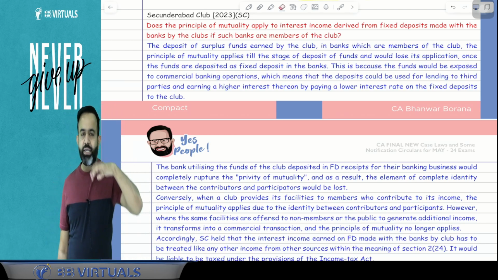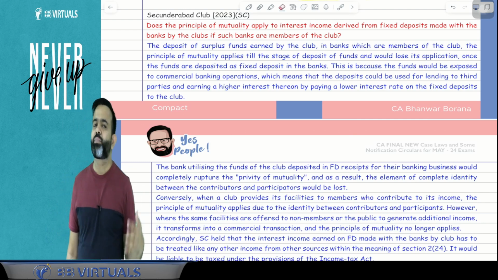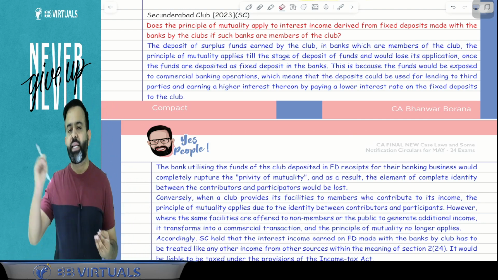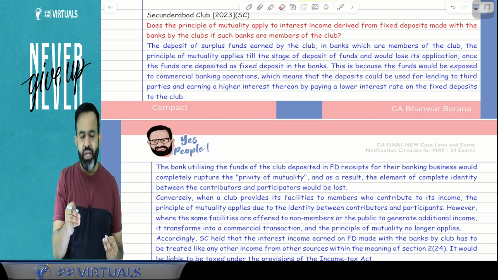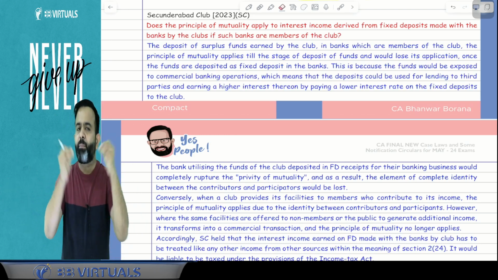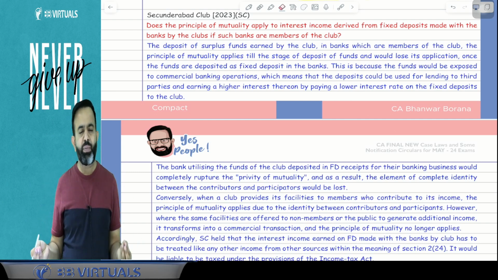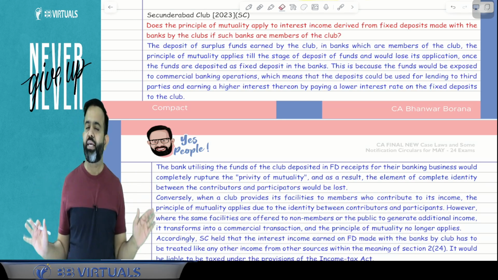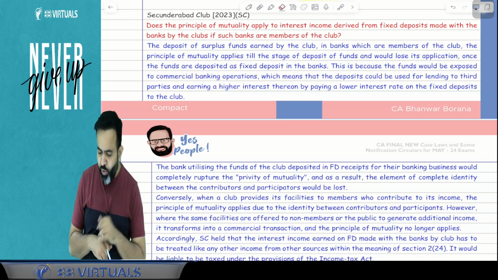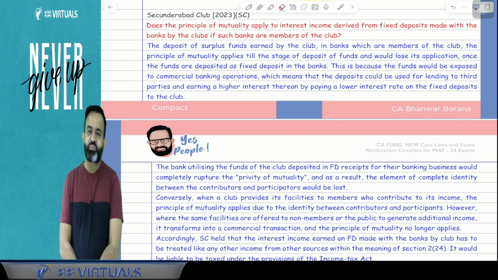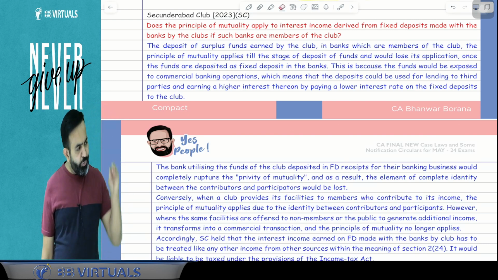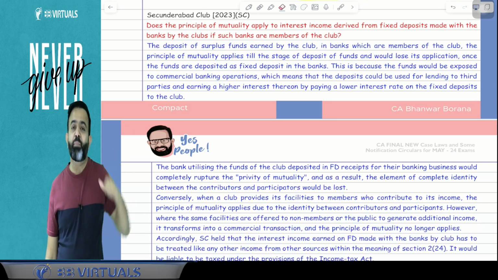So guys, all the clubs in India work on the principle of mutuality, meaning they collect contributions from the members and spend that money for the benefit of those members only. So whatever remaining amount, whatever surplus or excess, is not treated as income. Now what happened in this particular case law: in one of the clubs, a bank is a member.